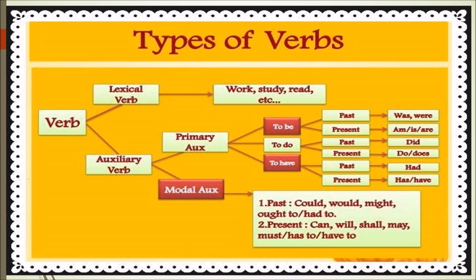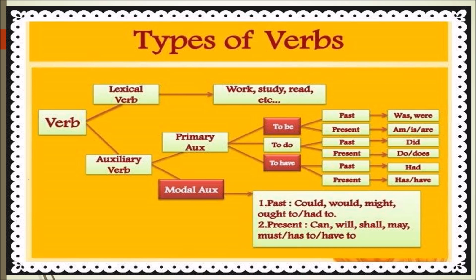Next, we have auxiliary verb. Auxiliary verb is further subdivided into two types: primary auxiliaries and modal auxiliaries. Primary auxiliaries is further subdivided into three, like be verbs, do verbs, and have verbs.